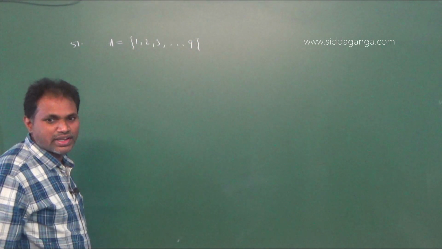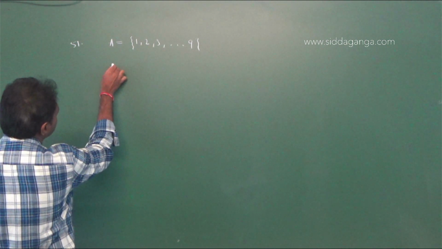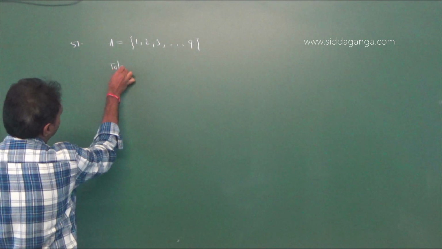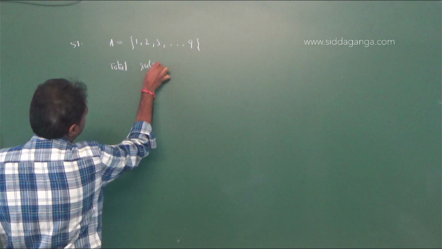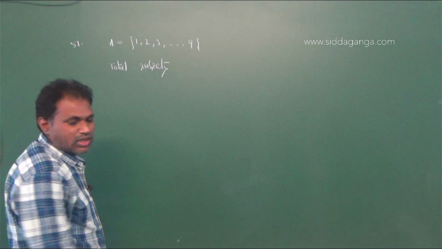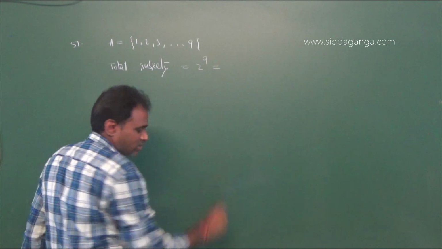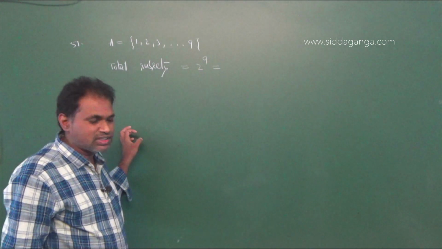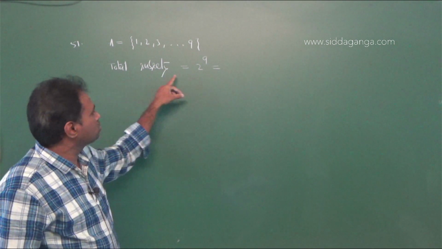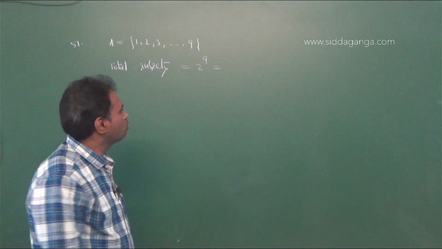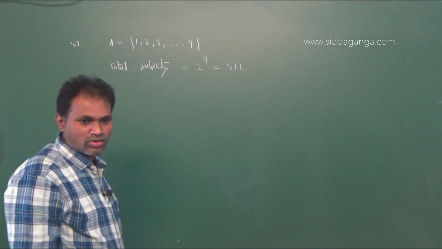Therefore, the number of total subsets is equal to 2 power n(A), where n(A) equal to 9. The number of elements in set A is 9, therefore total subsets equal to 2 power 9, which is 512.